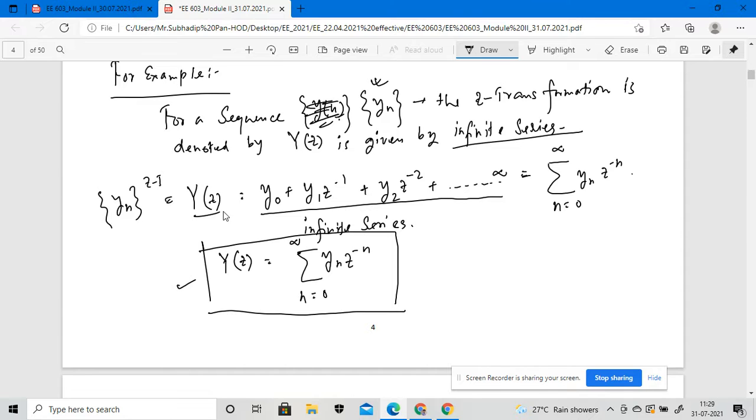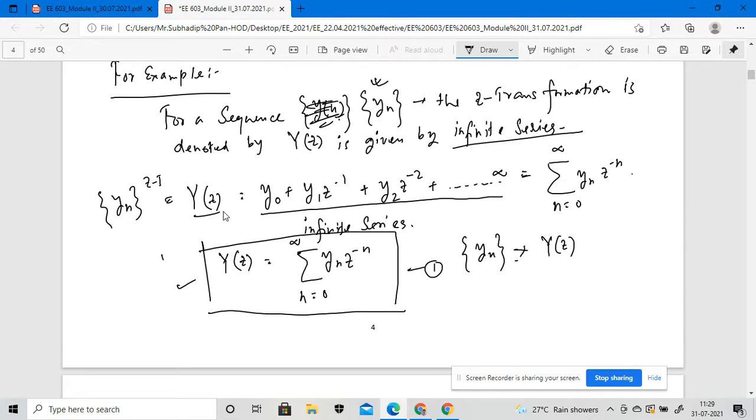Okay, so for a sequence y of n, what will be the Z transformation? The Z transformation Y of z is given by an infinite series, and that infinite series is summed like this in the Z transformation. This is your equation 1.